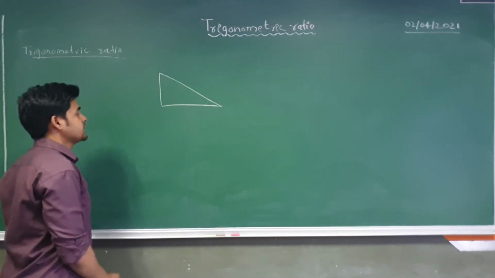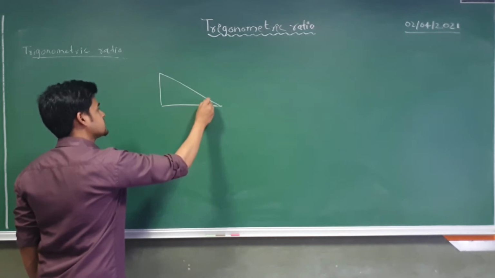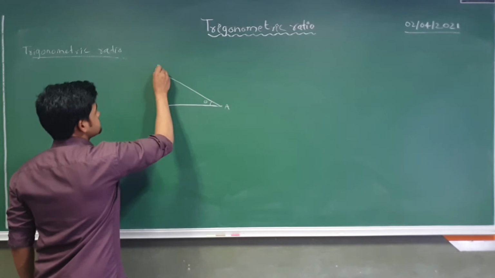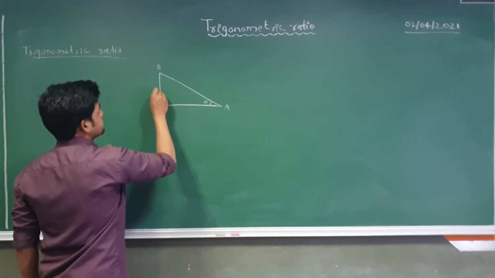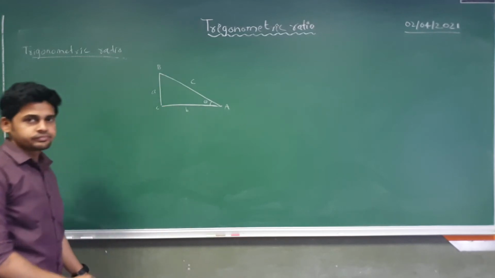Let us suppose this is theta, and this is A, and this is B, and this is C. So I have side A, side C, and side B.